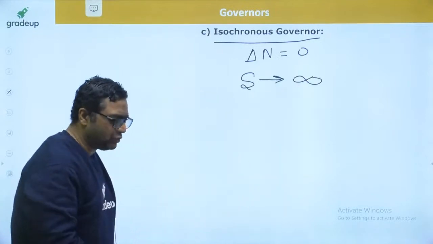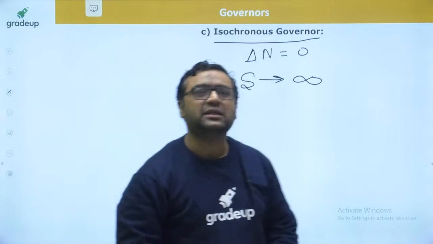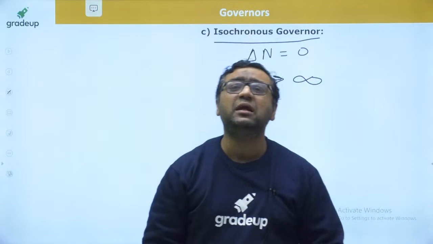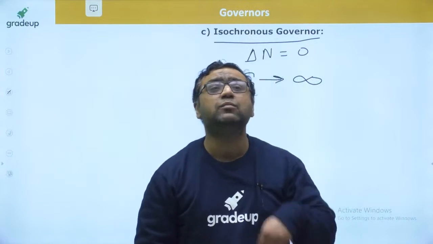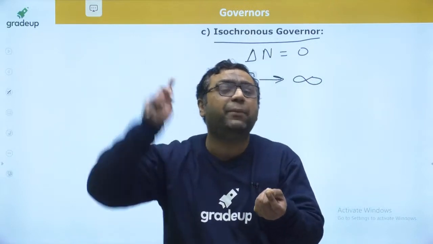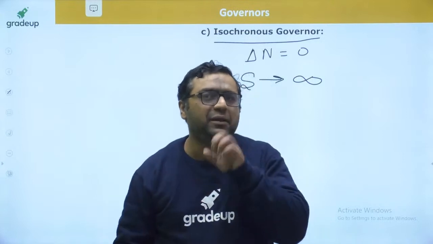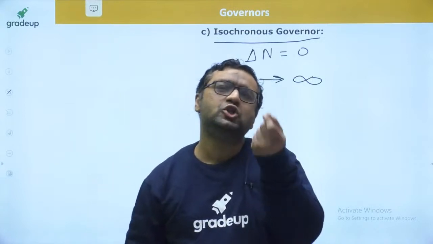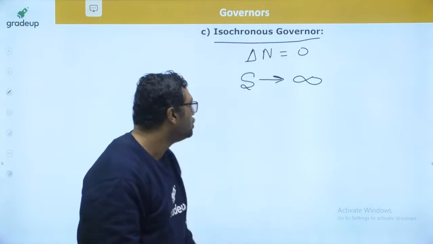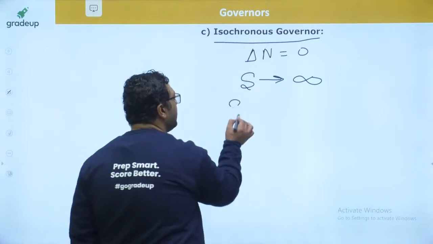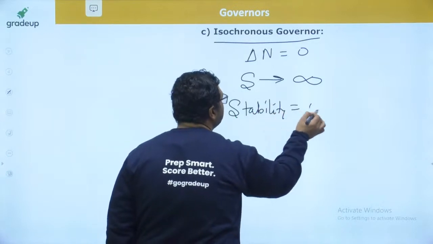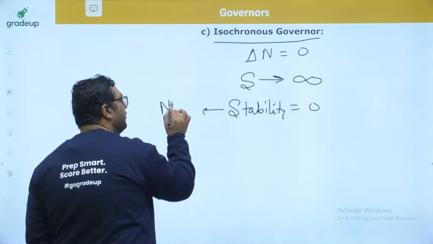And I would like to say sensitivity and stability are opposite properties, because sensitivity means even a very small change of speed causes a very big movement of sleeve, and stability says that sleeve shall not move from a given position. So both are opposite to each other. If sensitivity is infinity, I will say stability is 0. That's why I said this is the condition of neutral equilibrium.